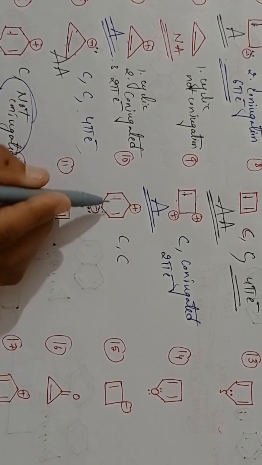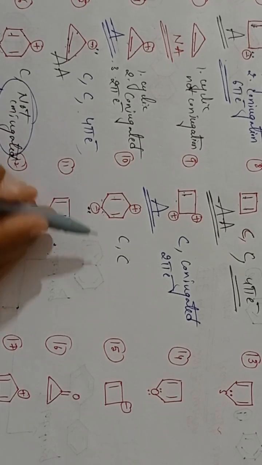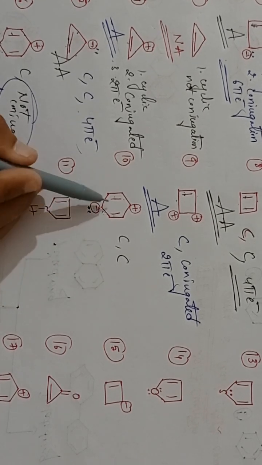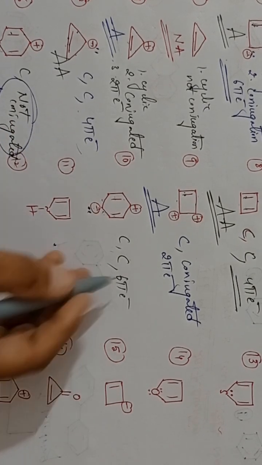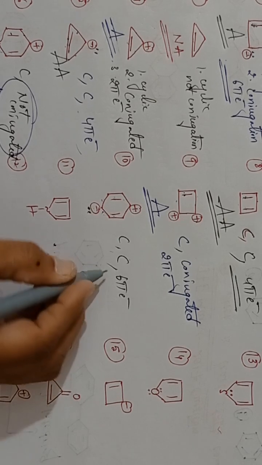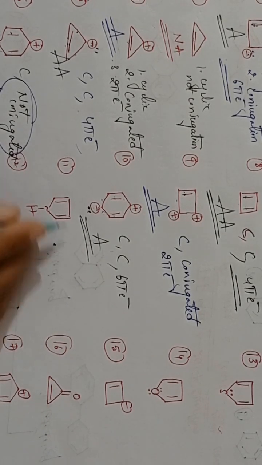Next one, how many pi electrons? Pi bonds, this one, and these 2 electrons are also involved in the conjugation. So the lone pair of electrons you have to count: 2 plus 2, 4; 4 plus 2, 6. So 6 pi electrons are there. This is an aromatic compound. Clear? Now coming to the next example.